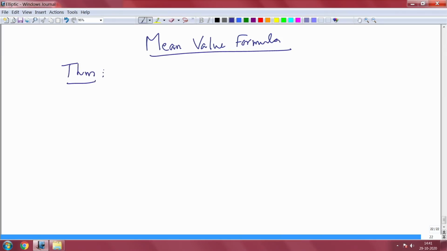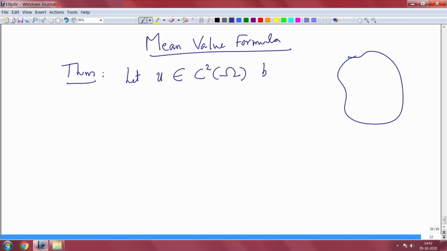Theorem. You have your domain omega, and let u belong to C2 of omega be harmonic. That is, Laplacian of u equal to 0 in omega. Then there are 3 components.